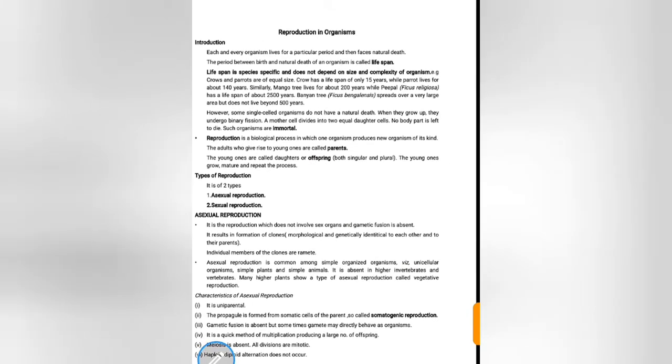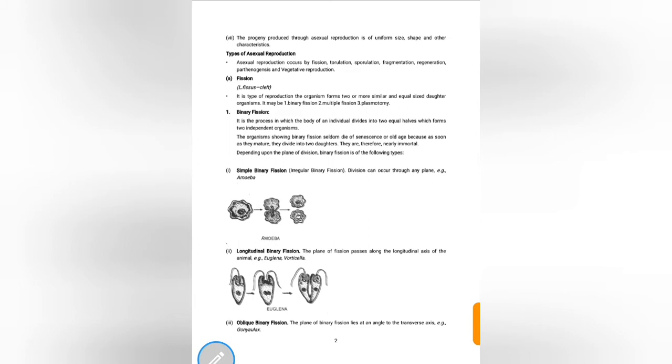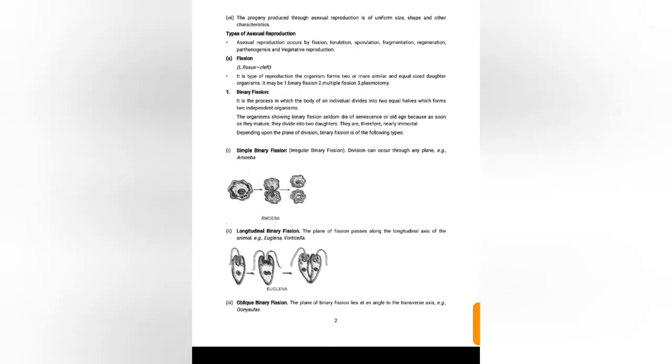Another point here: the progeny, that means offspring, produced through asexual reproduction is of uniform size, shape, and other characteristics. They have a definite size, shape, and characteristics.